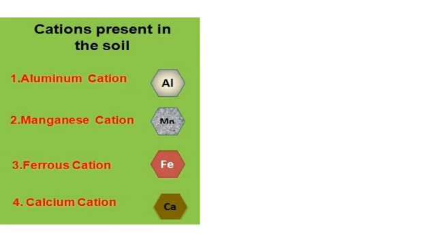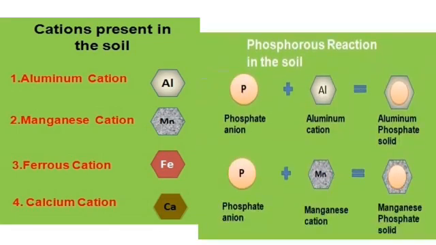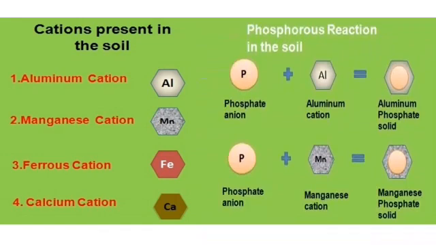Here we can see aluminium cation, manganese cation, ferrous cation and calcium cation, different types of cations, and the phosphate anion reacts with those particular cations. Phosphate anion plus aluminium cation gives aluminium phosphate solid. Phosphate anion plus manganese cation gives manganese phosphate solid. So here we can see in this chart.